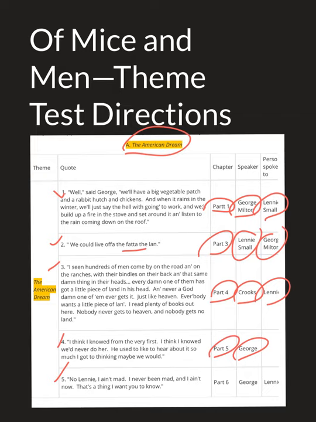The fifth quote says, "No, Lenny, I ain't mad. I never been mad, and I ain't now. That's a thing I want you to know." Okay, so in here, George is kind of confessing that he was never really mad at Lenny. He just gave him a hard time over nothing, and that he knew Lenny was a part of this dream, and he's not going to be mad at him.